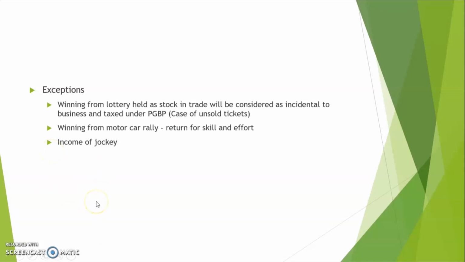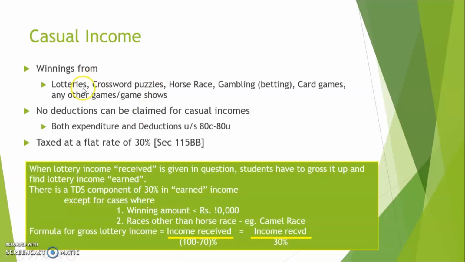So that's it about the items which will not come under IFOS, and this is the reason why I asked you to take down and list out all the items when I previously explained. So I'll just show you those items once again. Winnings from lotteries, crossword puzzle, horse race, and this is not for jockeys, gambling and any forms of betting, card games and any other games or game shows which includes TV shows, reality shows, etc. And also remember, horse race will not include car rallies, and lotteries will only be applicable if the ticket is owned by a consumer and not an agent or a trader.